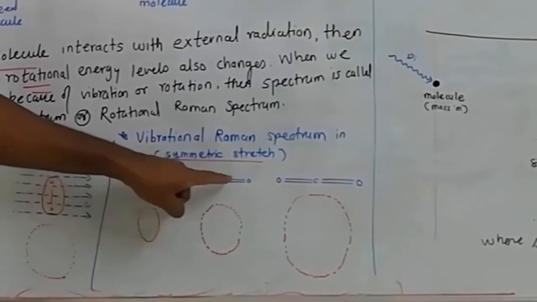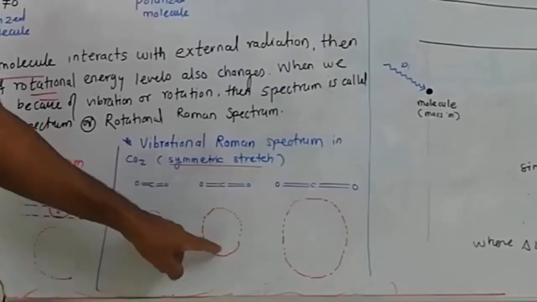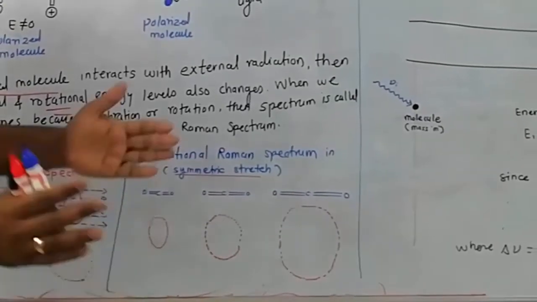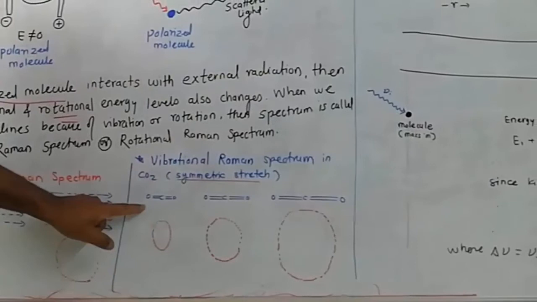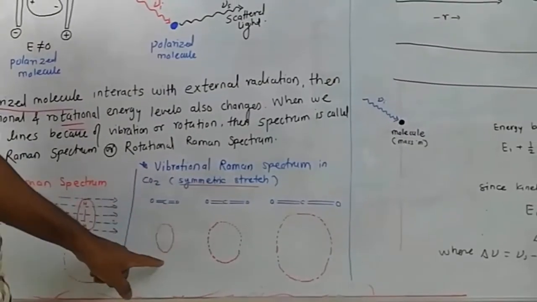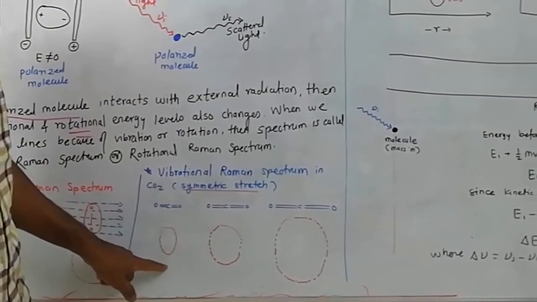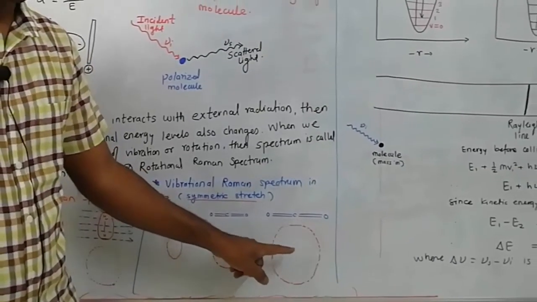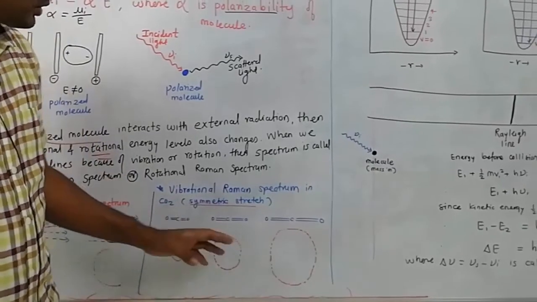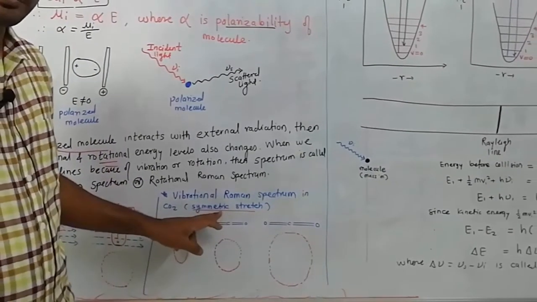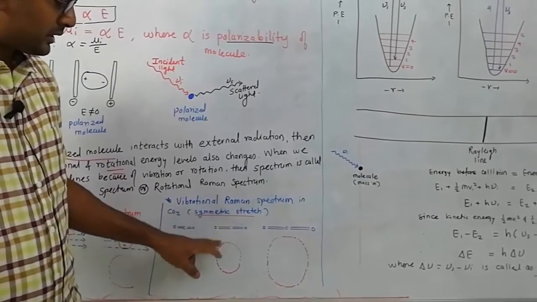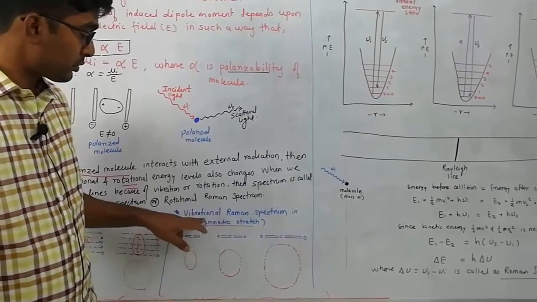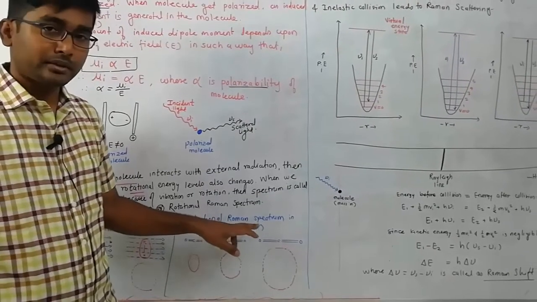Now this is the CO2 molecule. Look at the CO2 molecule at ground state. This is the polarizability ellipsoid of carbon dioxide, and when the molecule contracts or is compressed, the shape of the polarizability ellipsoid changes, and when the CO2 gets elongated, the shape of the polarizability ellipsoid also changes. So during this symmetric stretching, the polarizability ellipsoid changes, therefore it gives rise to the vibrational Raman spectrum.